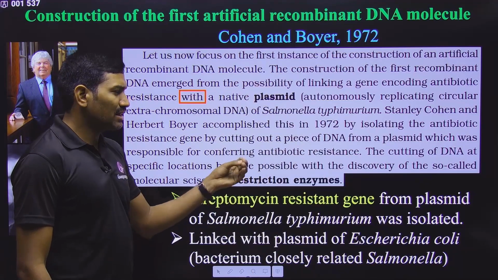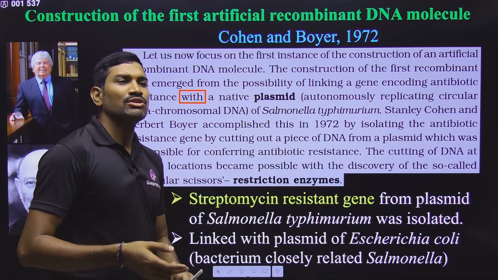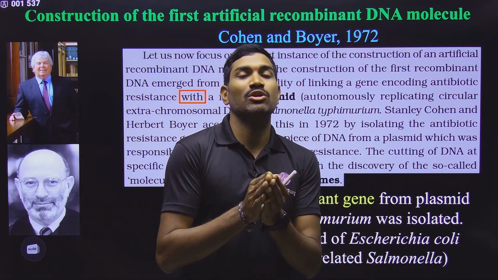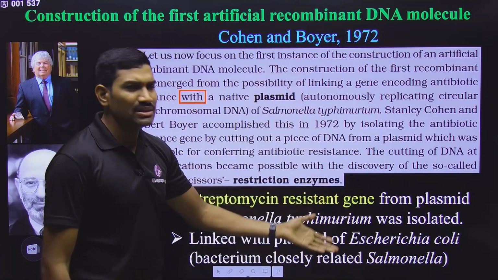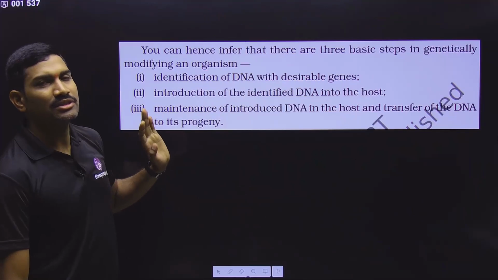In this process, for the isolation they used enzymes like restriction endonucleases, which are also called molecular scissors. Later, for the attachment, they used an enzyme called ligase. Then they introduced that into E. coli. So all these basic techniques they used. This is what this particular experiment is about.